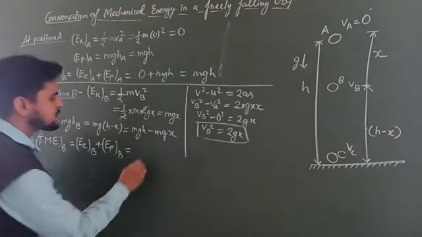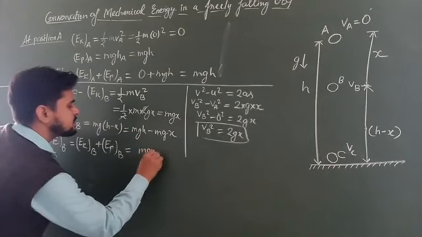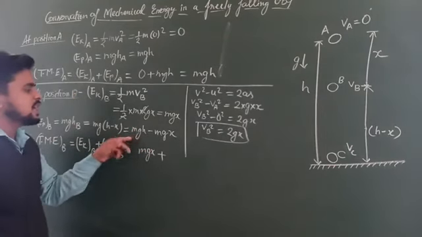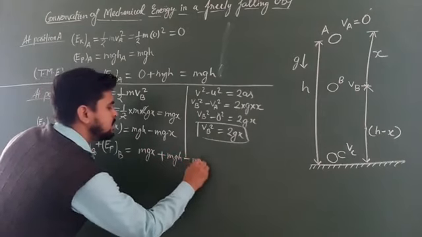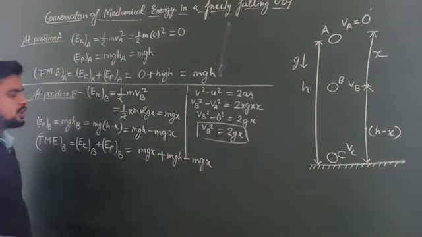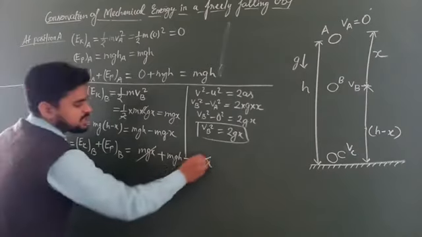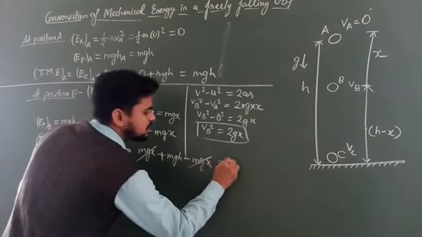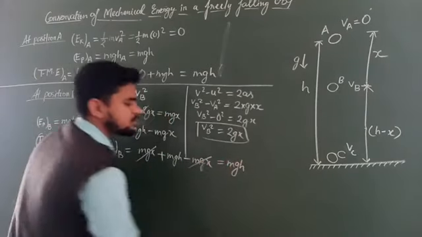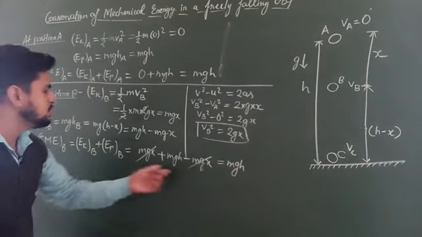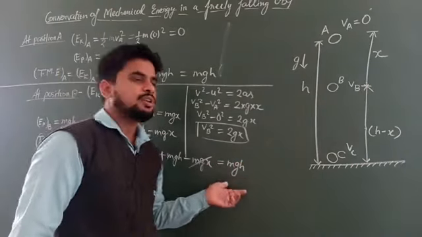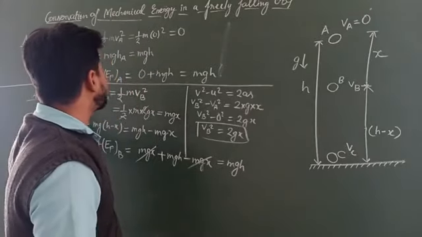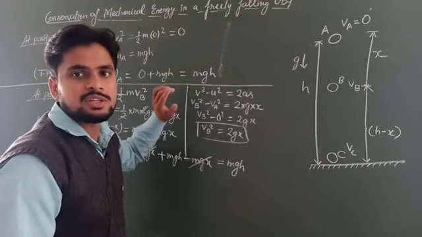Kinetic energy is mgx plus potential energy is mgh minus mgx. Now here mgx and minus mgx cancel out, and what we get? mgh. It means again the total mechanical energy at the point B is mgh, and we have already found the total mechanical energy at the point A is also mgh.